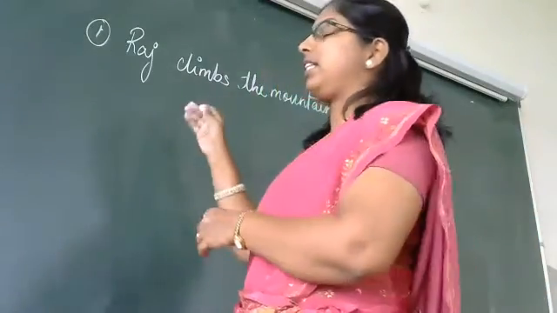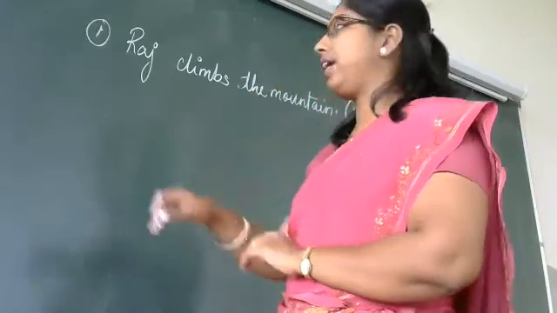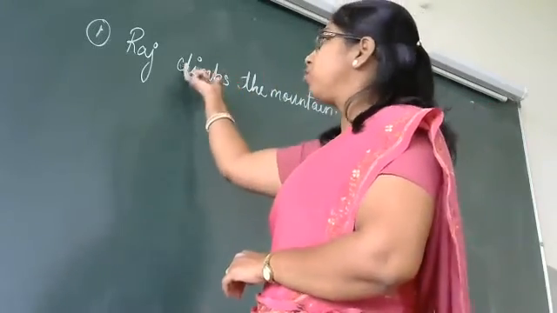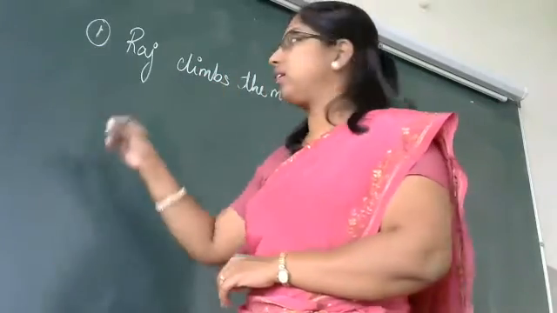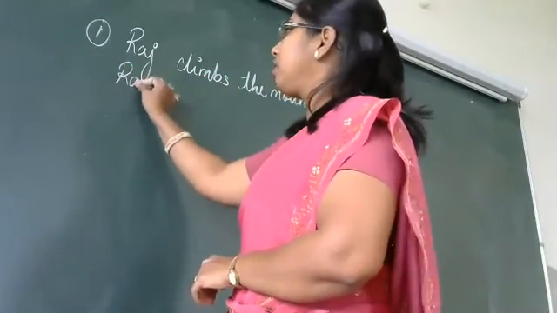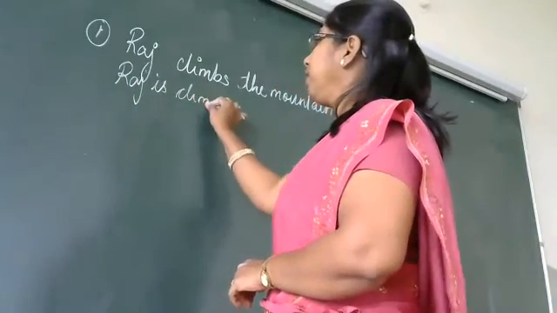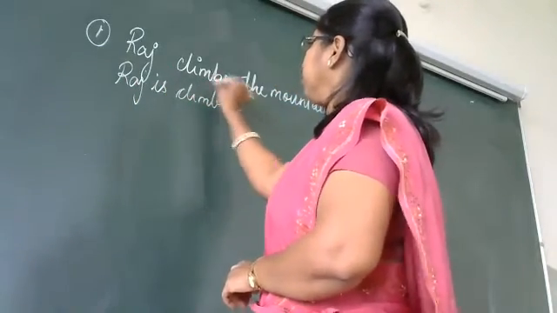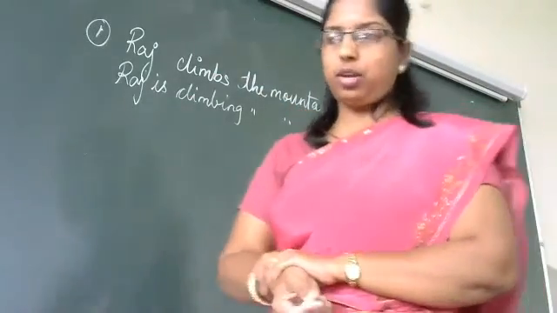Now we are going to change this into present continuous tense. How are you going to change? You have to take this verb and add the ing form to that. So Raj is climbing the mountain. Okay.